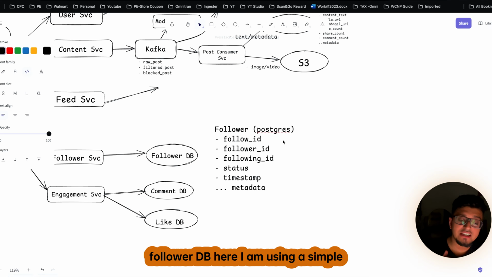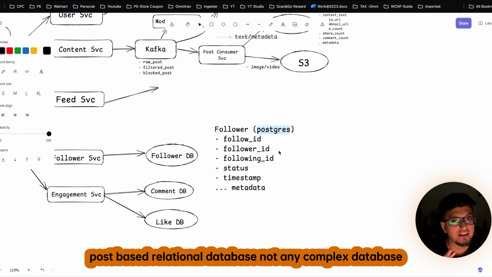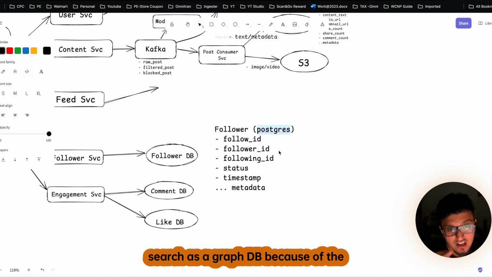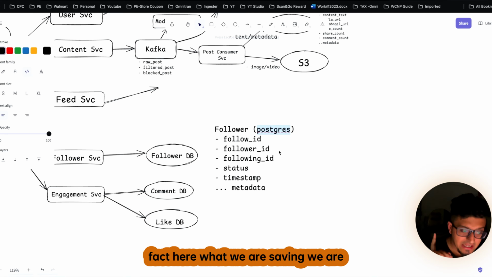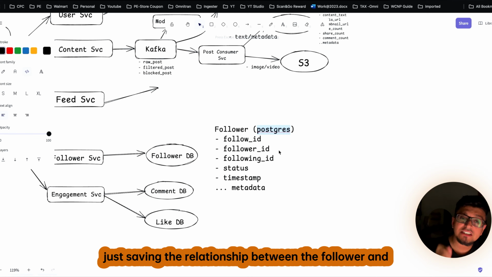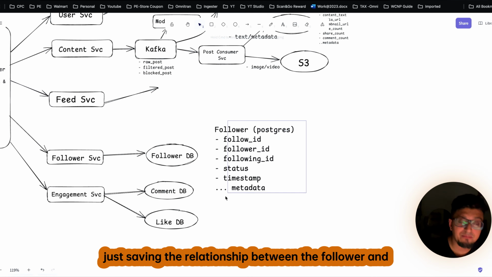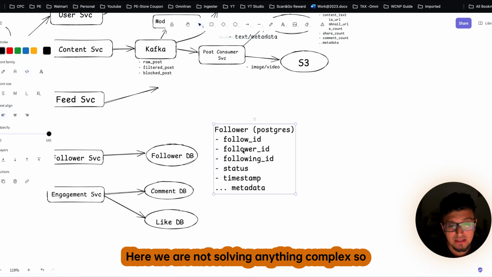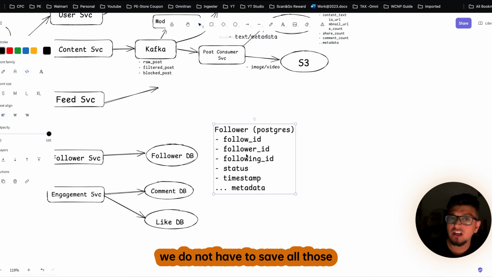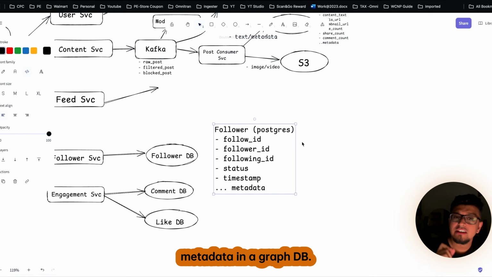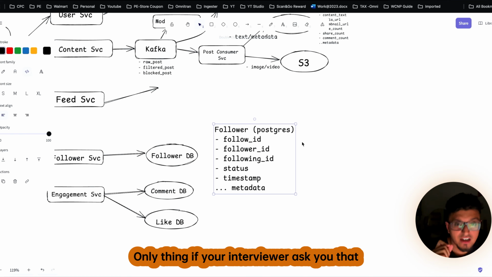Now, to implement this follower DB, I am using a simple Postgres relational database, not any complex database such as a graph DB. Because here we are just saving the relationship between the follower and the following. We are not solving anything complex, so we do not have to save all those metadata in a graph DB.